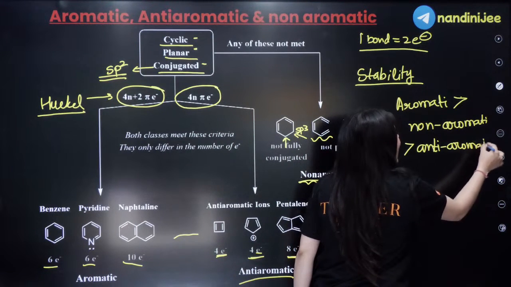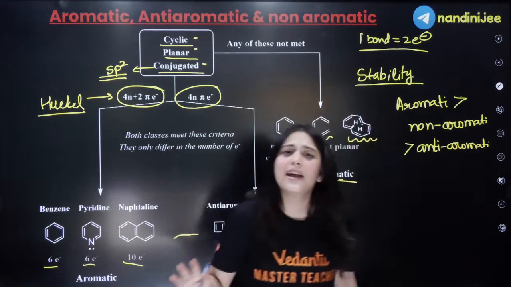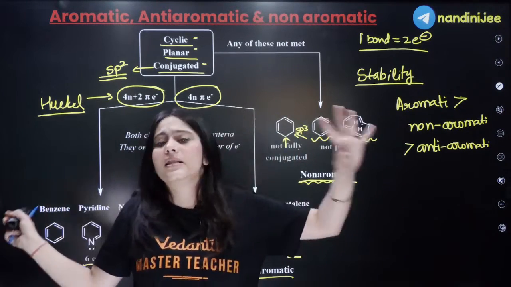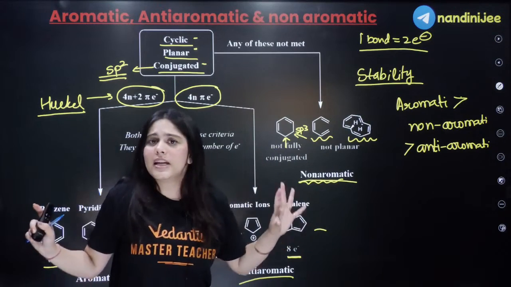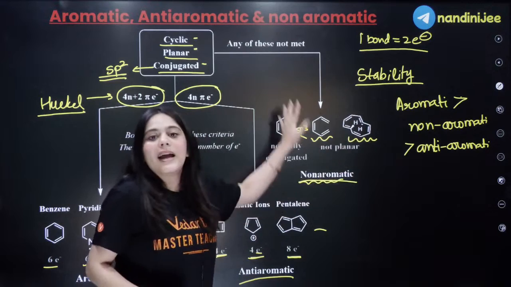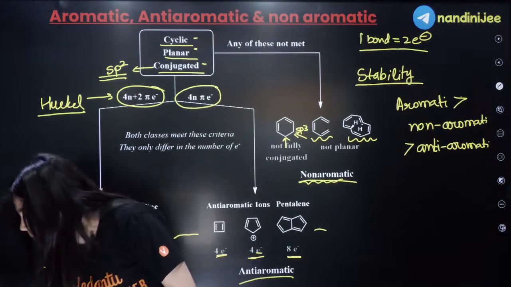Please remember this thing. Anti-aromatics are very, very unstable. They're so unstable that they do not even want to exist. Very, very rarely they exist in nature because they're so unstable. Understood this part? Please write down the stability order as well.